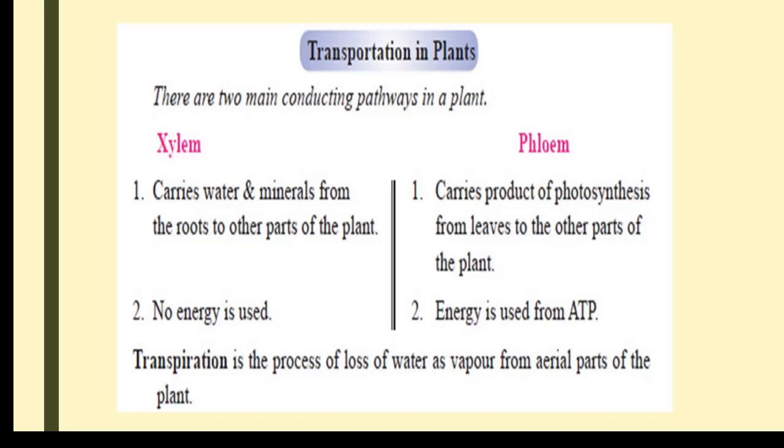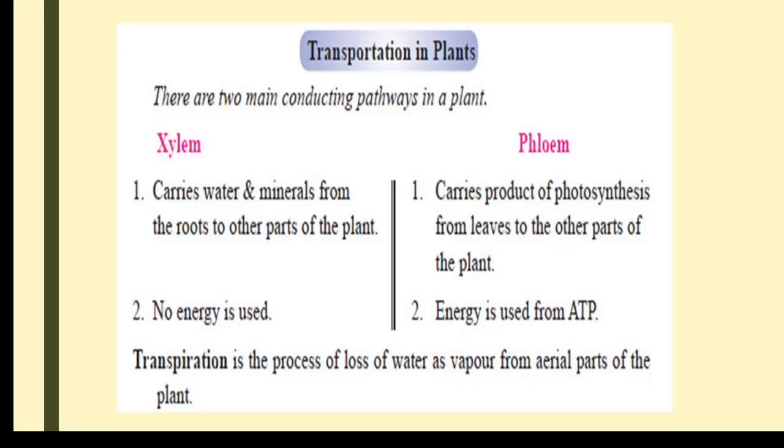Then, the main component of xylem is xylem vessels, whereas in phloem it is sieve tubes and companion cells. The transport of water and minerals is by diffusion. There is no requirement of energy. Whereas in phloem, much energy is required, because the glucose, the carbohydrate or starch, has to be converted into sugar, and the sugar is transported to different parts of the body. To transport the sugar it needs energy, ATP. So it is an active process.